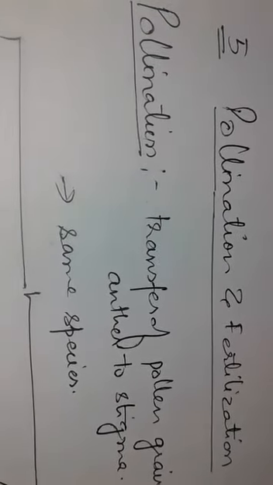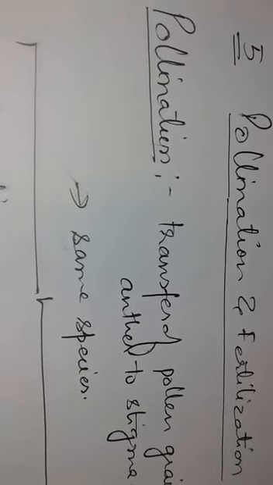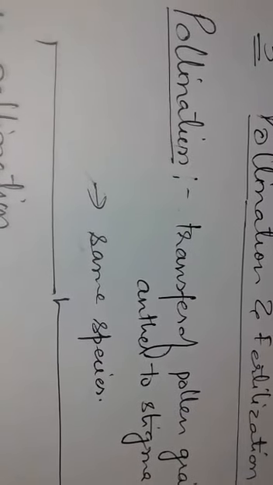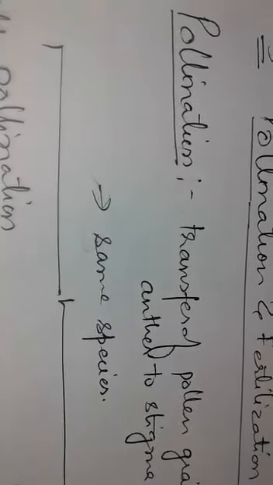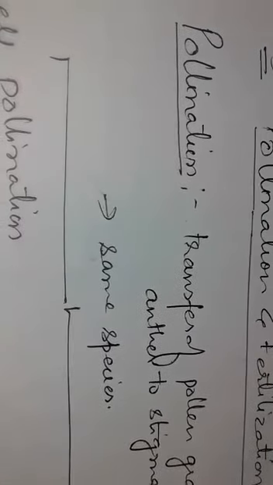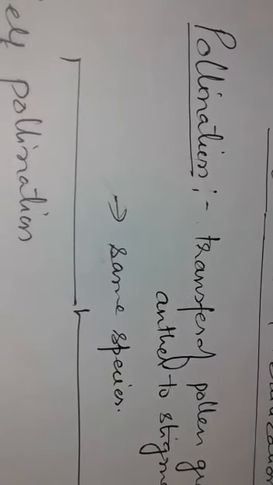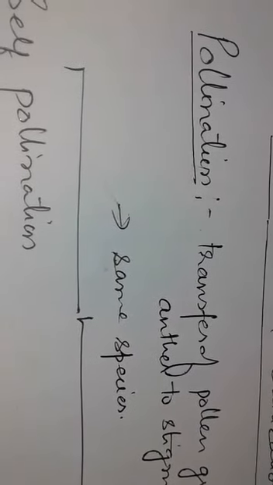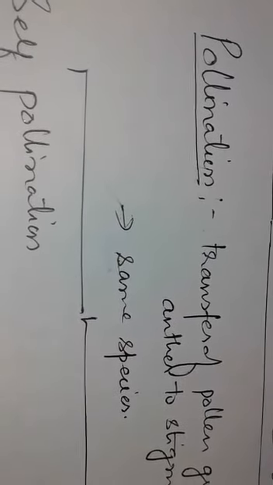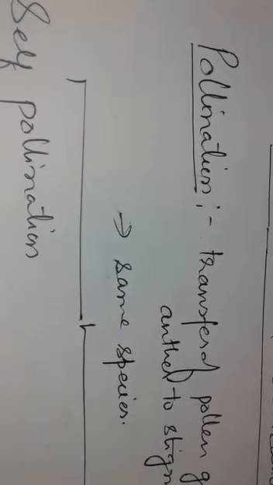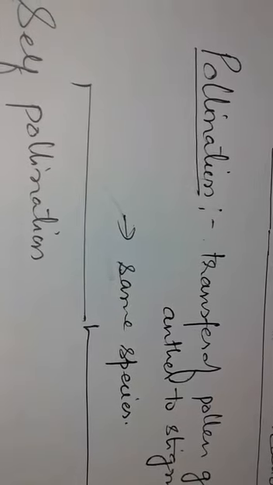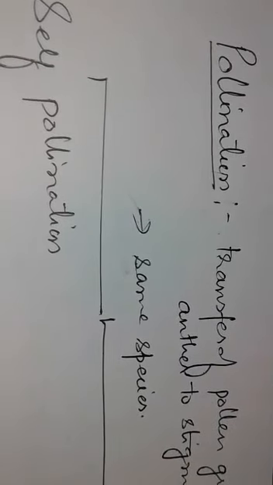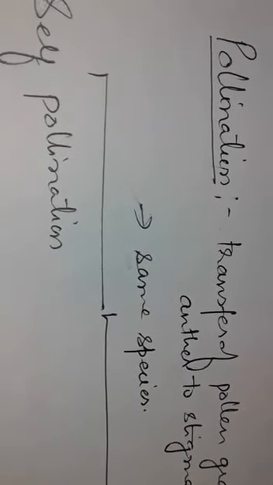In this chapter I will explain pollination and its kinds, self and cross pollination, explanation regarding disadvantages of self and cross pollination, agents of pollination, characteristic features of flowers pollinated by various agents such as insect, wind and water, and the idea as to how nature favors cross pollination, events taking place between pollination and fertilization that lead to formation of zygote in the embryo sac, and explanation of the terms double fertilization and triple fusion.